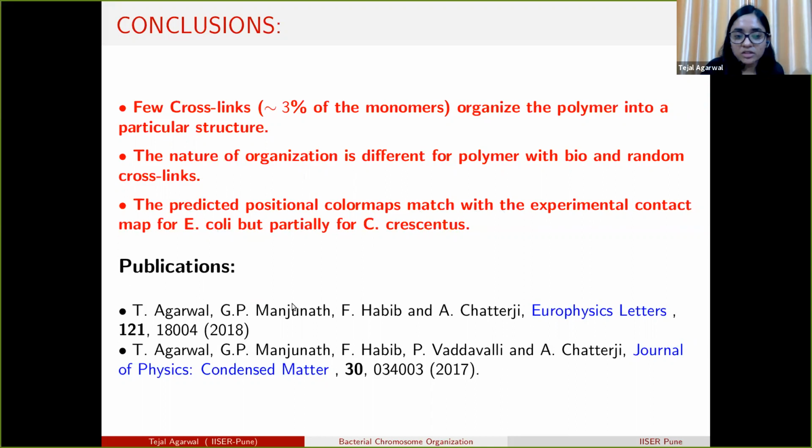This study has resulted in 2 publications, one where we worked on E. coli, and another where we worked on C. crescentus bacteria.